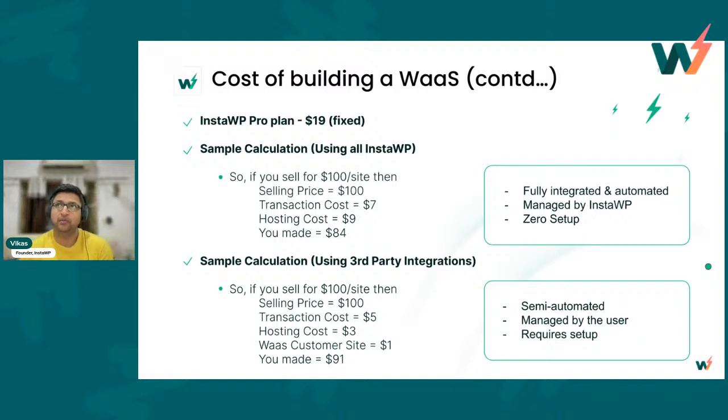If you are not aware of how a droplet works and how servers work, basically how much you are paying for the server and how many sites you are hosting in the same server, you are basically becoming your own shared hosting provider. So the hosting cost is about $3, $4, $5. You can keep a range of that. And then you have to pay $1 extra to us since you're not hosting with us. So then you make $91. So there is a difference of about $7.